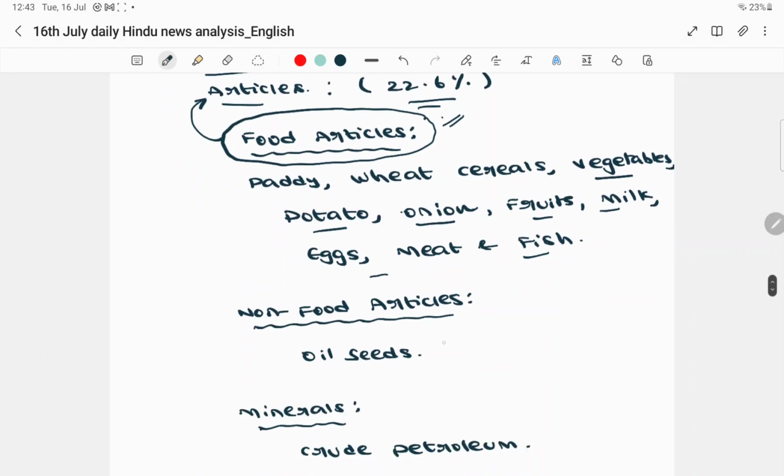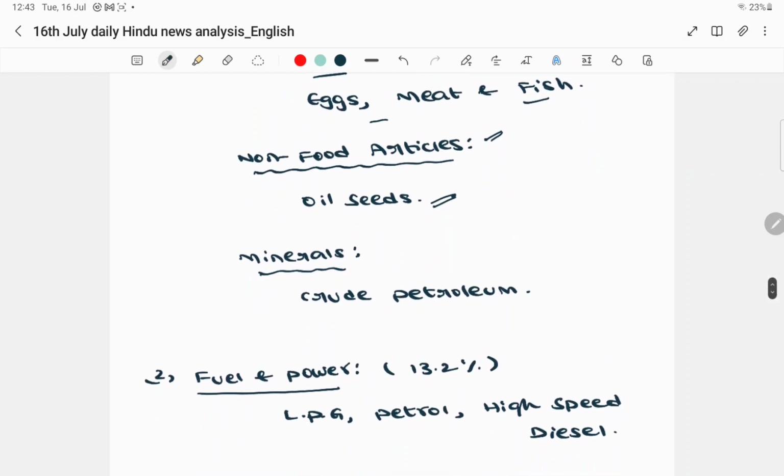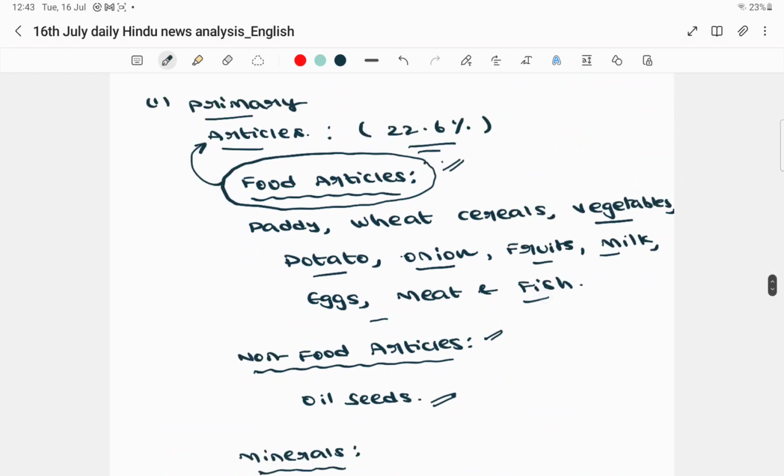Second, we have the non-food articles. Examples of non-food articles are oil seeds, minerals, and crude petroleum. These all come under the primary articles.